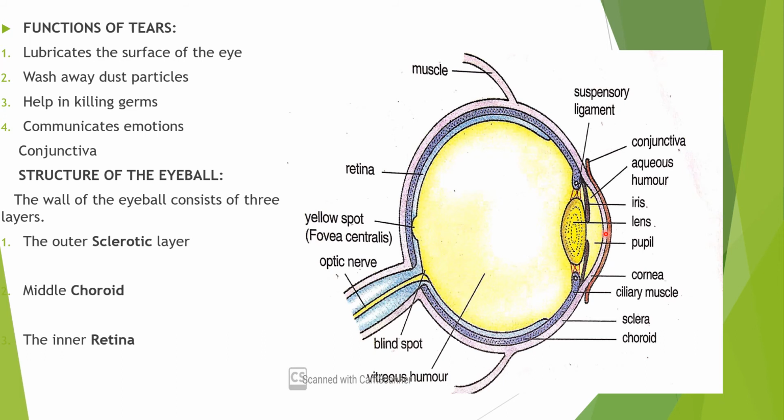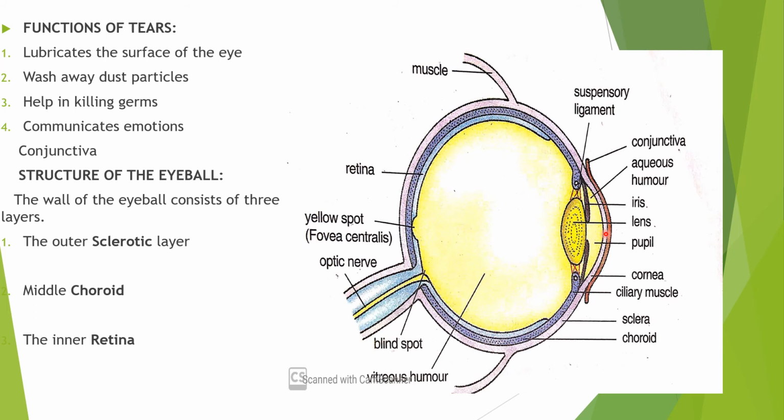The light enters the eyeball through the pupil, and the iris contains radial and circular muscles. The contraction and relaxation of the radial and circular muscles regulates the size of the pupil. The iris contains radial muscles to widen and circular muscles to constrict the pupil.